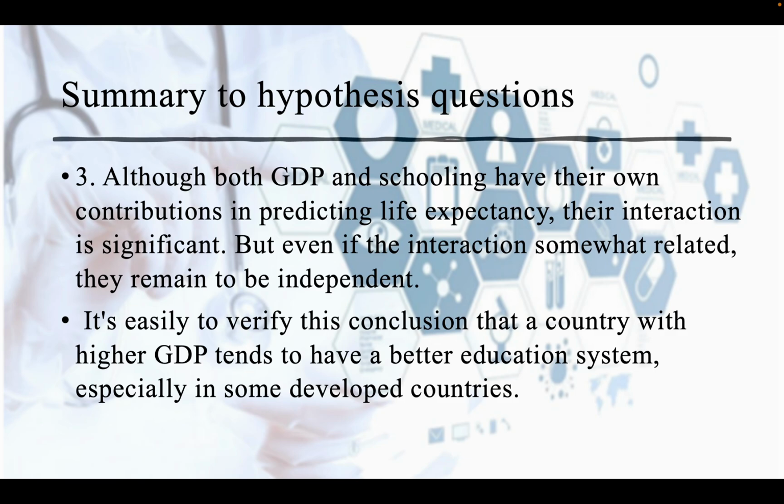Finally, although both GDP and schooling have their own contributions in predicting life expectancy, their interaction is significant. But even if the interaction is somewhat related, they remain independent. It's easy to verify this conclusion: a country with higher GDP tends to have a better education system, especially in some developed countries.